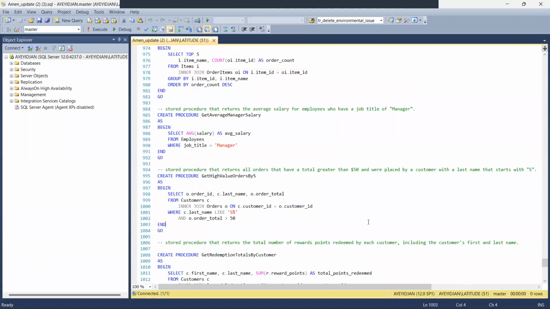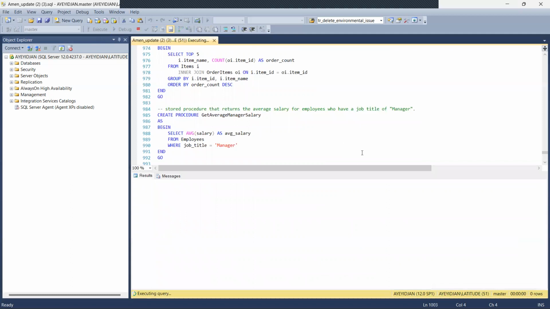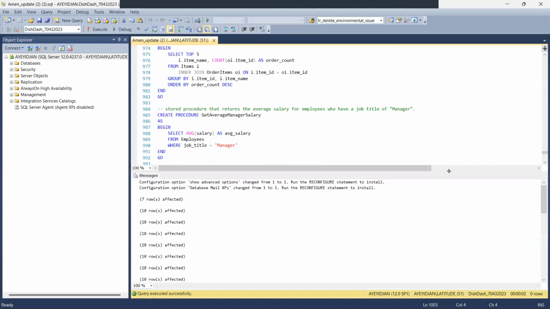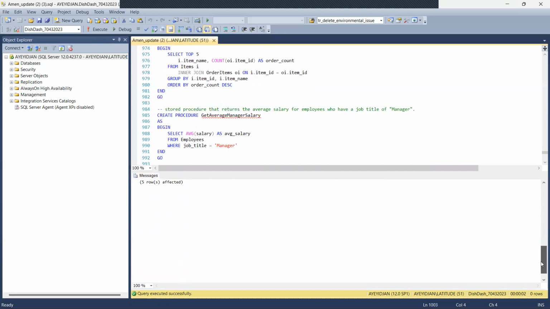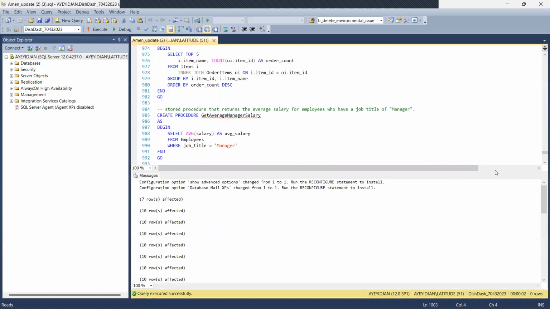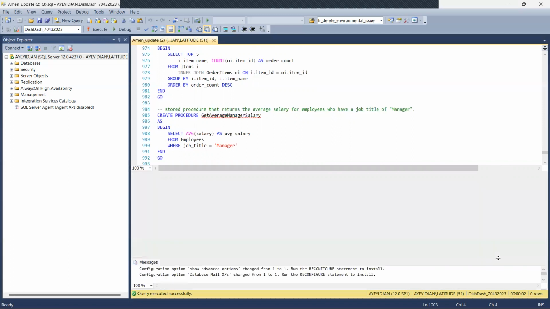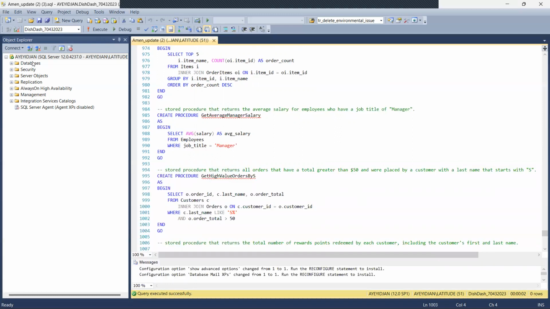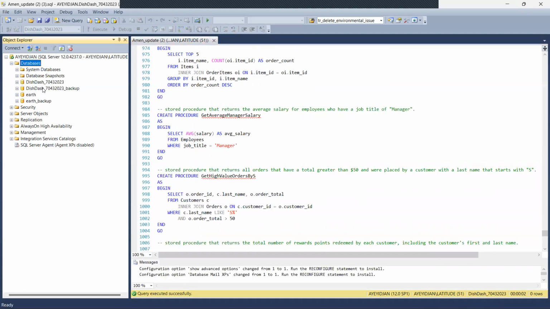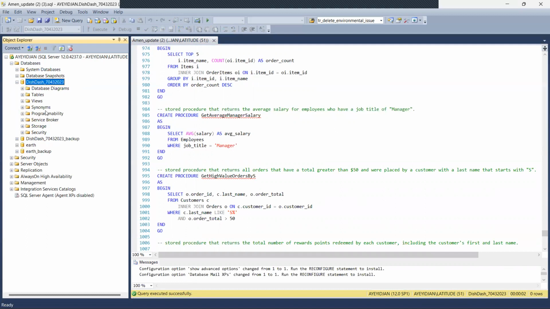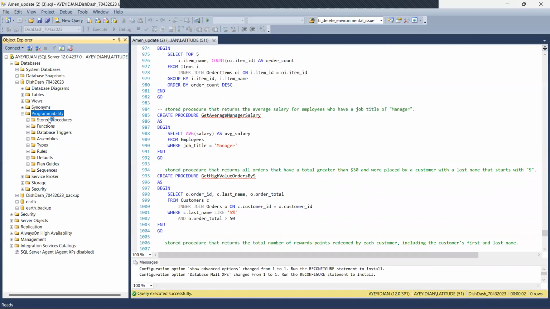Finally, we run the whole database. And we see that everything runs perfectly and everything is executed well. Now, for the showcase of the population of some of the tables, we go into database, programmability, stored procedures.